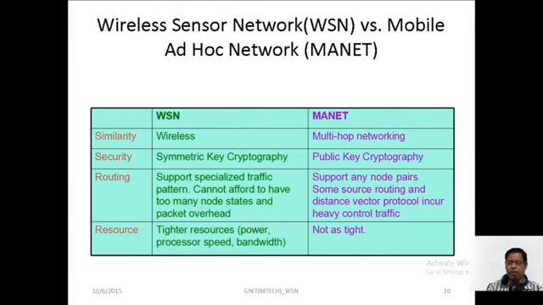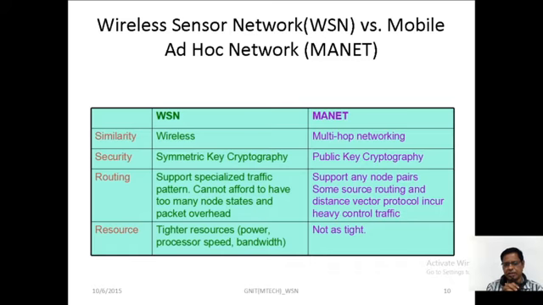Okay, and about routing algorithms, wireless sensor networking supports specialized traffic patterns, and cannot afford to have too many node states and packet overhead. It is not going to afford too many nodes. A sensor has only one node, is it not? And through that node only it communicates, and it does not have too many node states in wireless sensor networking.